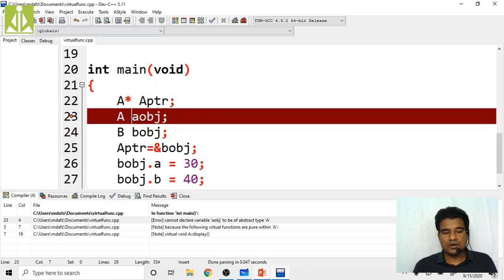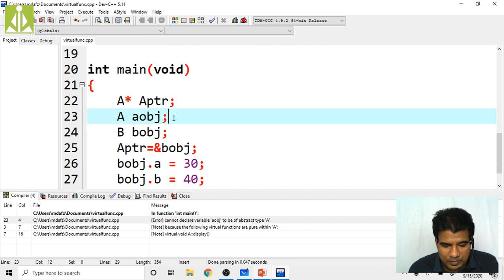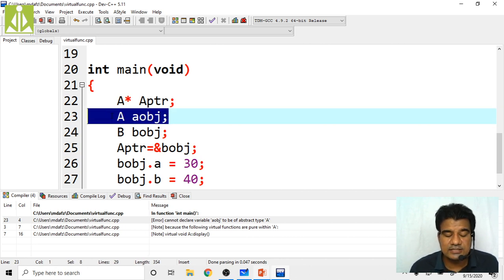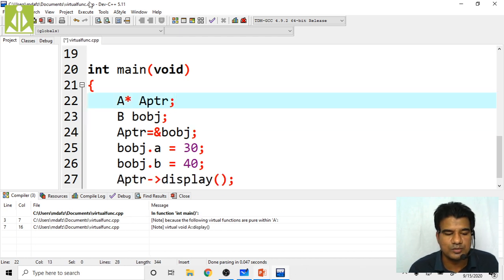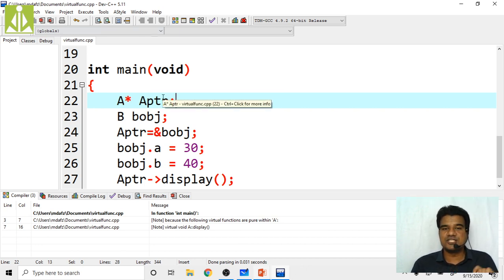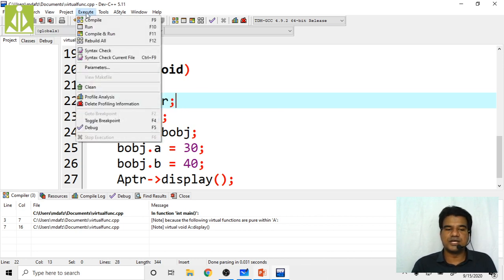no errors. Okay, as AOBJ, creation of AOBJ. Because that display function is an abstract function, you cannot create the object of AOBJ. So simply remove that AOBJ. You can create the pointer, but you cannot create the object because the definition is missing. Over there, one definition is missing. So how can we create the object?